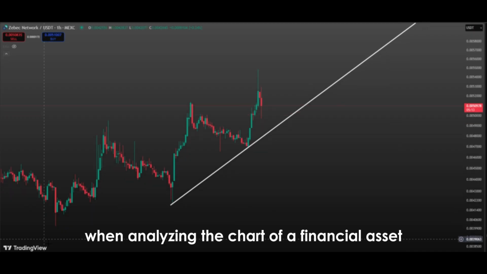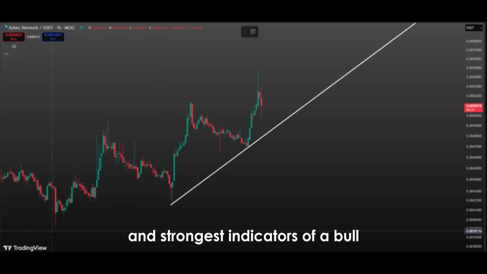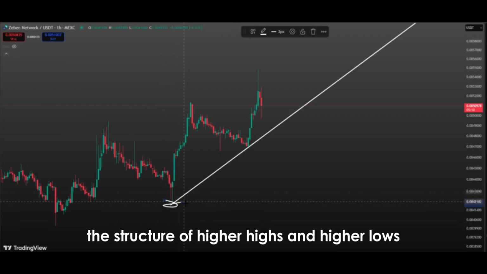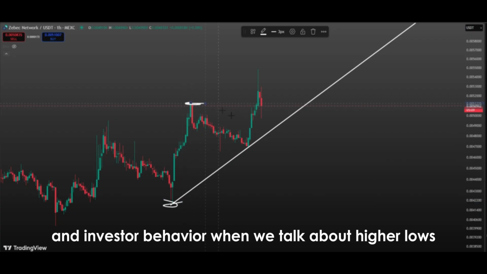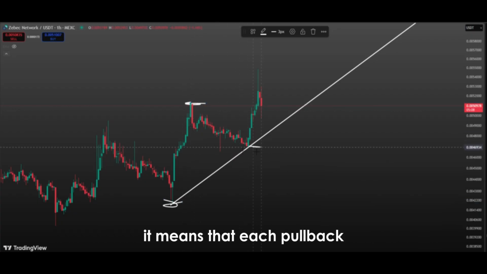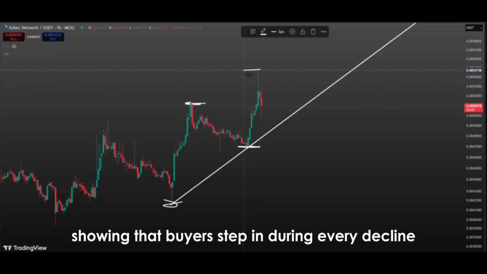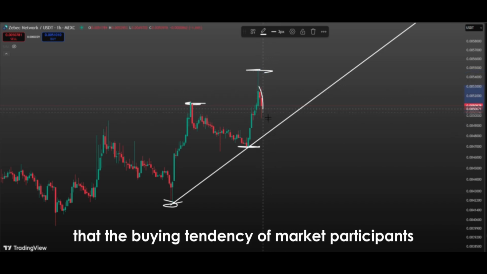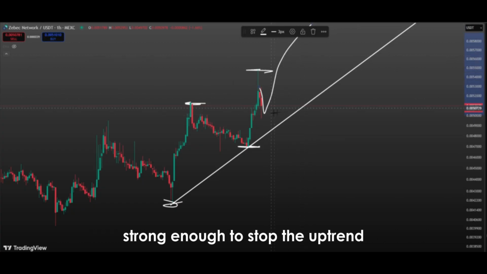Stay tuned. When analyzing the chart of a financial asset, the formation of higher highs and higher lows is considered one of the most fundamental and strongest indicators of a bullish trend in technical analysis. The structure of higher highs and higher lows directly reflects market psychology and investor behavior. When we talk about higher lows, it means that each pullback ends at a higher level than the previous one, showing that buyers step in during every decline to support the price at higher levels. This indicates that the buying tendency of market participants continues, and that selling pressure has not yet reached a level strong enough to stop the uptrend.